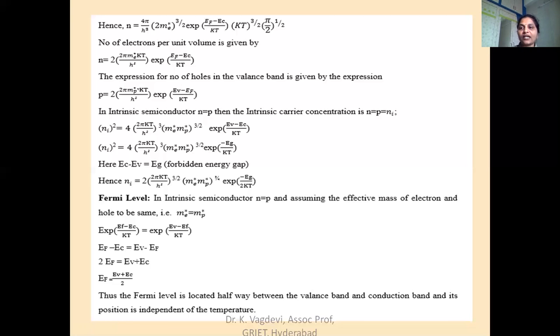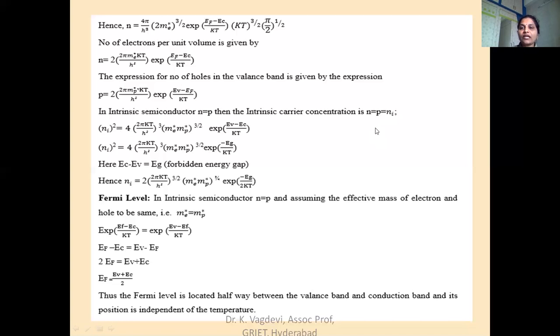So to improve the conductivity, that's why we go for doping, which we call extrinsic semiconductors. Now coming back to the point: since both act as charge carriers, the number of electrons in the conduction band is equal to the number of holes in the valence band, and together they contribute to the intrinsic carrier concentration. So we can write electrons equal to holes equal to carrier concentration.